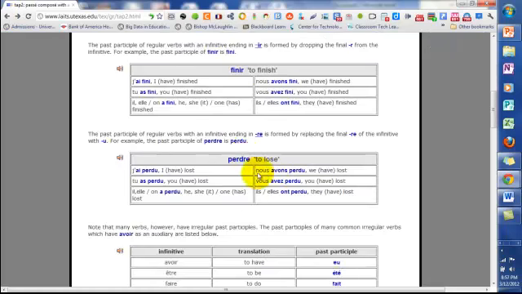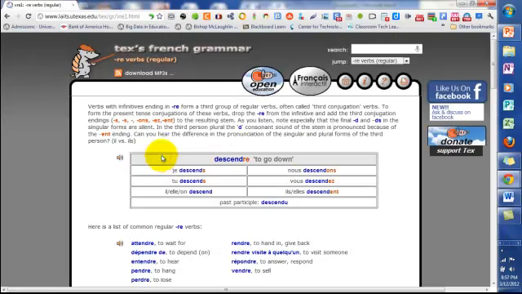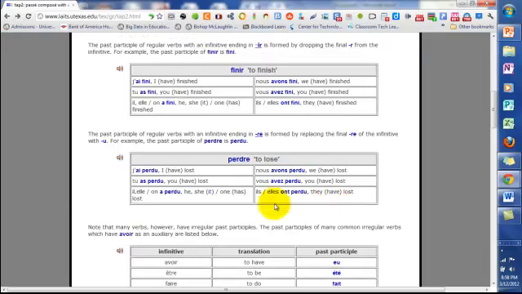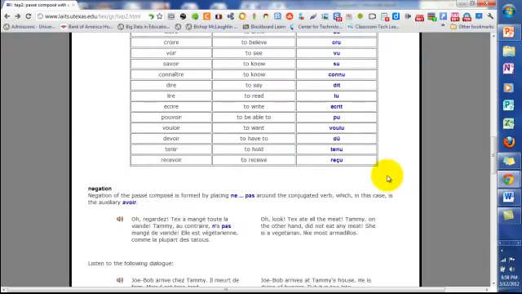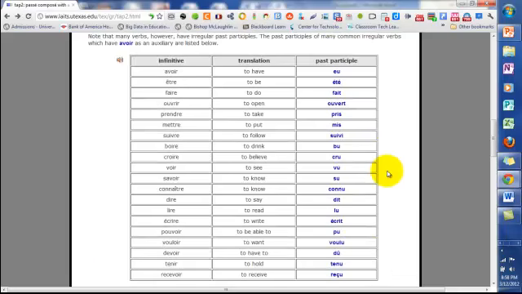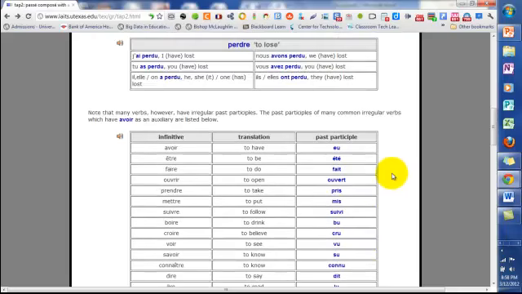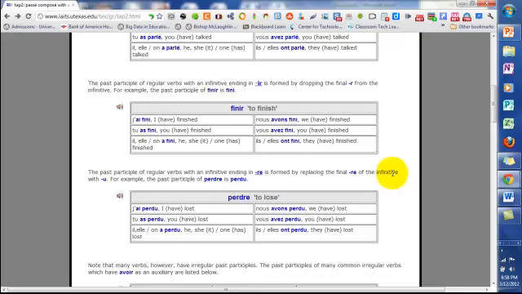Same thing for the verbs ending in RE, and if you click on that, descendre, attendre, dépendre, and so forth. So it gives you a review of all the RE verbs in the present tense, and it also gives you the past participle that we just did. So really it's a pretty good site. Alright, so we'll stop there, and we'll be reviewing this in the book and with some worksheets. If you have any questions, just let me know.